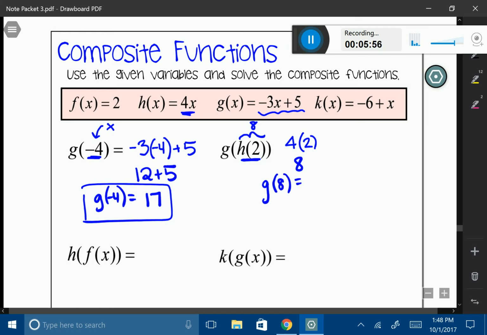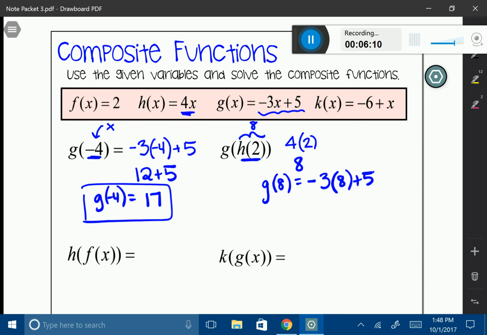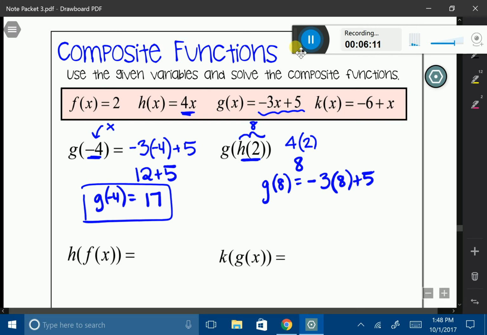I'm going to go now and use my g function. So I'm going to say negative 3. I'm going to substitute my 8 in for x. And I'm going to add 5. So you can see here that it's simply just plugging numbers in. So I'm going to have my negative 24 plus 5. And that's going to give me g of 8 is equal to negative 19.